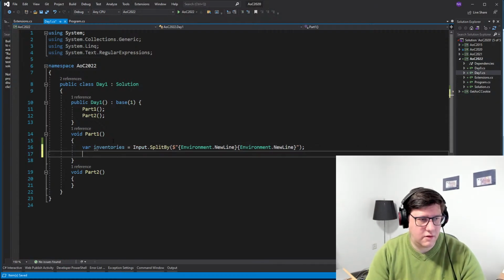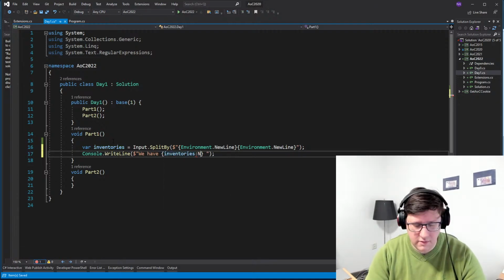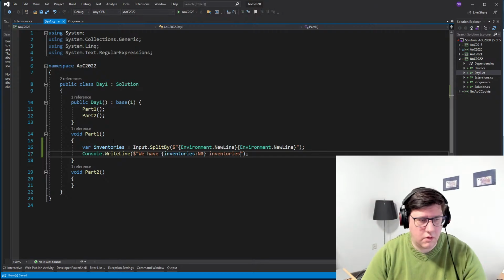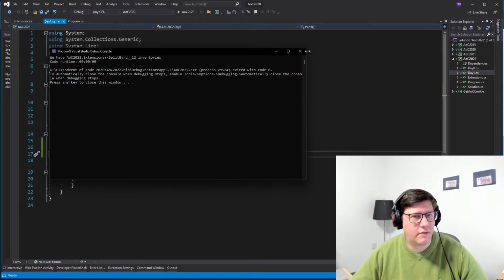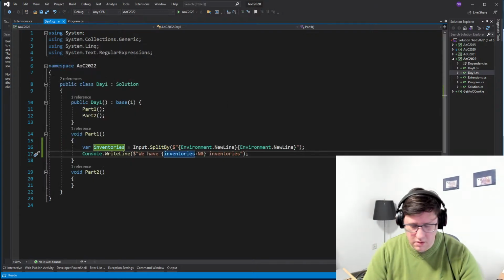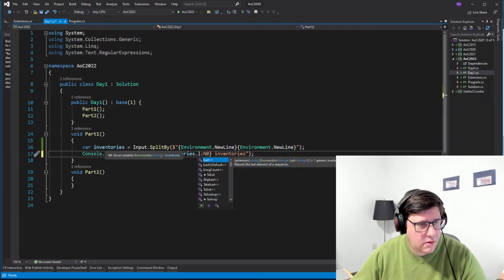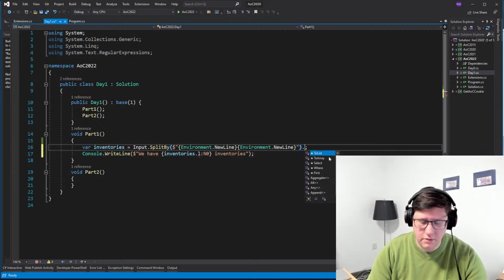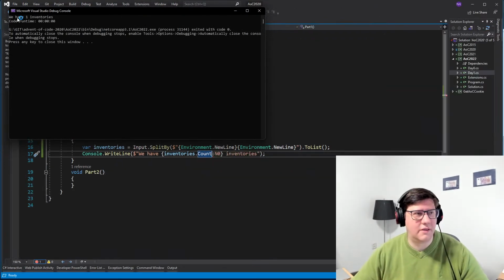Inventories, console dot write line. We have no inventories. So let's just run this and see if that works. We have, let me see, the length. It's an IEnumerable, so we need to make it a list. As you can see, it's been a while since I've done this, so I need to get familiar even with the extensions that I wrote.